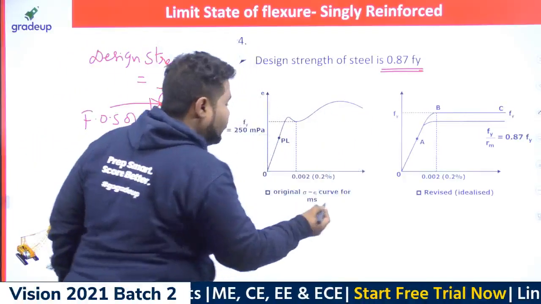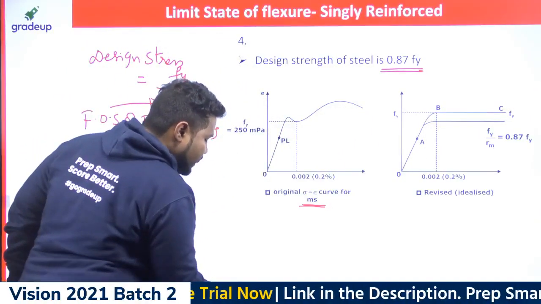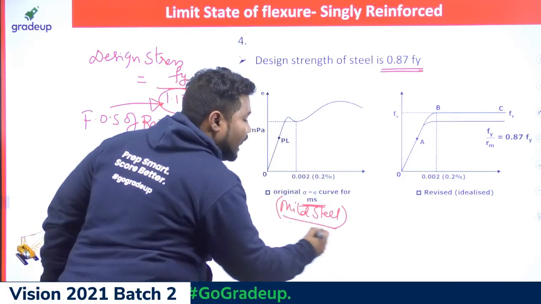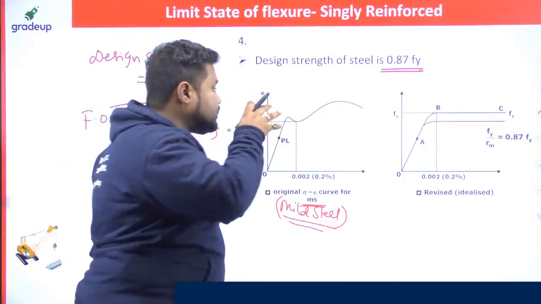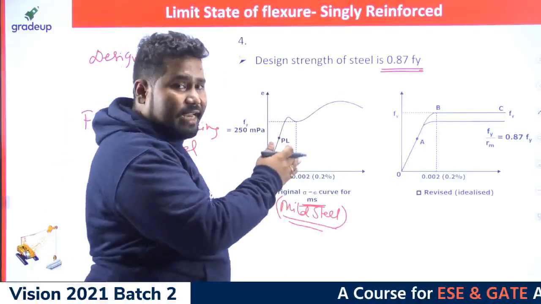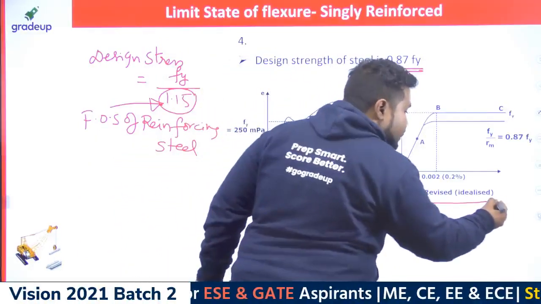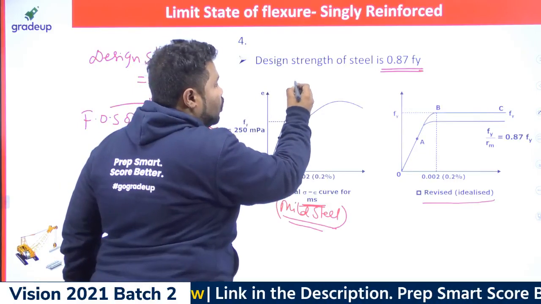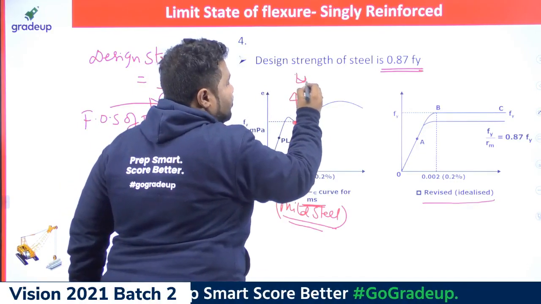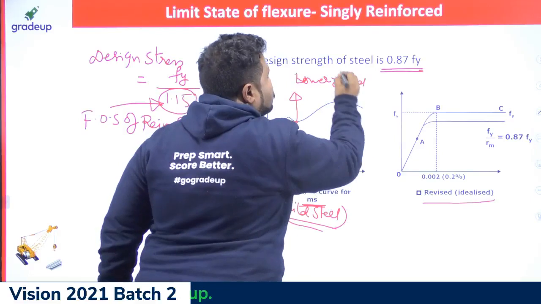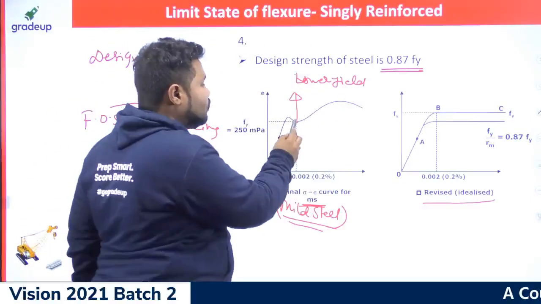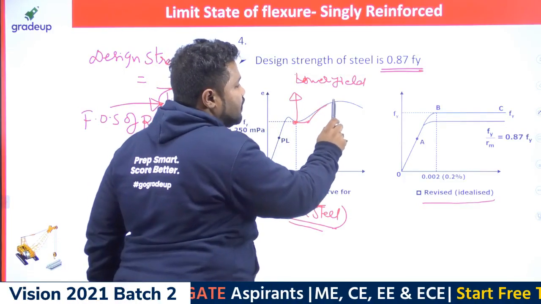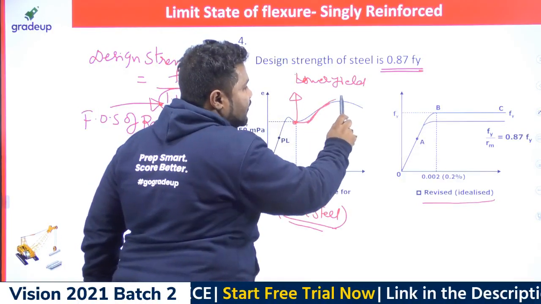Now, this is the actual stress strain curve for mild steel. I hope you can understand. This is for mild steel. How was this curve idealized, how was this curve made in a simplified form in IS 456? This is the revised or idealized stress strain curve. You can see this is the point which is nothing but the lower yield, right? After this lower yield point, there is some plastic region. After some plastic region, you can see the strain hardening zone and necking zone.